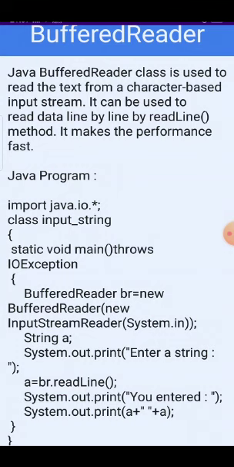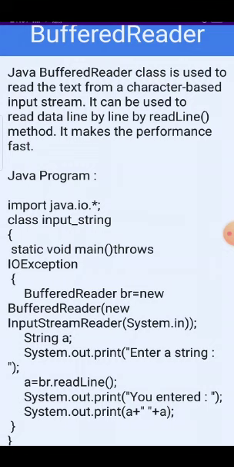Then how can we write a Java program of the buffer reader? Started from import java.io, then class Input plus string, then curly bracket open, static void main throws Exception. IOException, because we are writing with the buffer reader; in the scanner, throws Exception only we will use. Before writing throws Exception, we will not use any kind of comma or inverted comma in the bracket. Then curly bracket open, in the next line we will write BufferedReader br in the short form is equal to new BufferedReader(new InputStreamReader(System.in)).